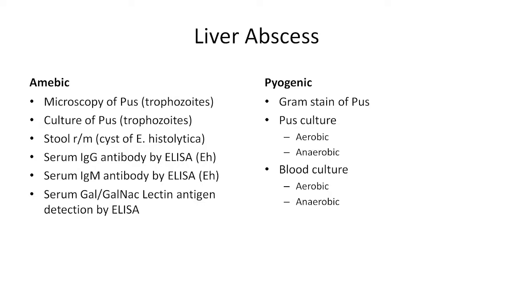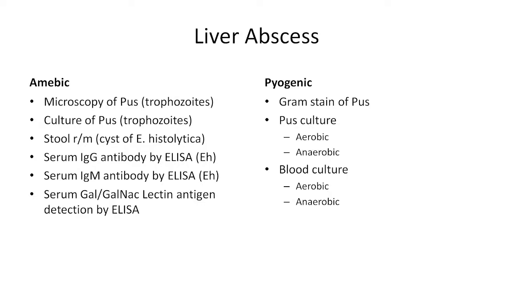Okay. So, for amoeba, we can do microscopy, we can do culture of this pus for amoebic trophozoites. We can simultaneously do stool routine microscopy. Almost a third of these patients are sometimes colonized with Entamoeba histolytica cyst in the stool sample. Okay. Then we can do the serological test. I will come to it in detail. Serology of particularly IgG and IgM antibody by ELISA for Entamoeba histolytica specific antibodies. And then there is also a test that can be done from the serum, that is antigen detection.